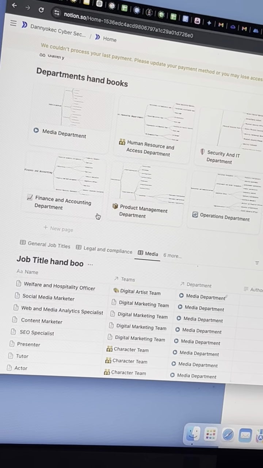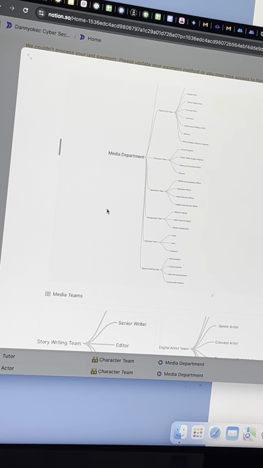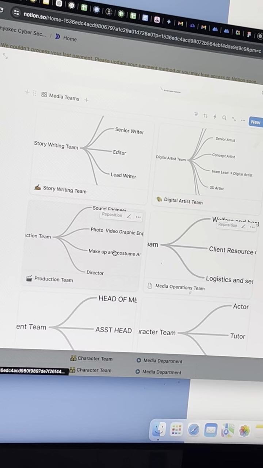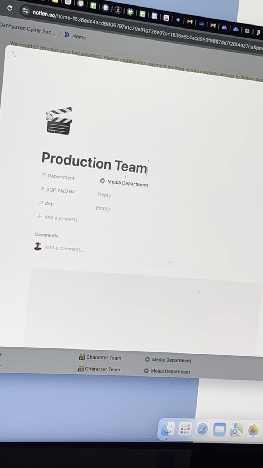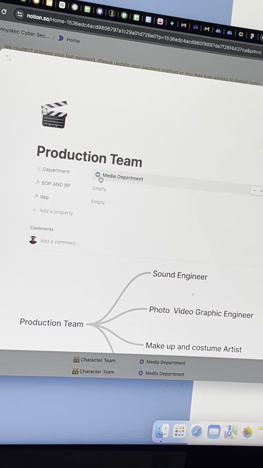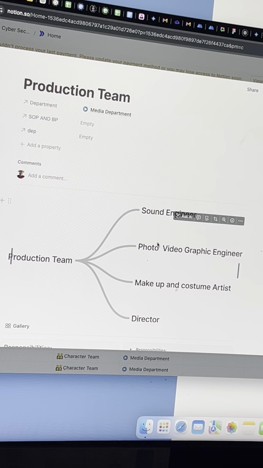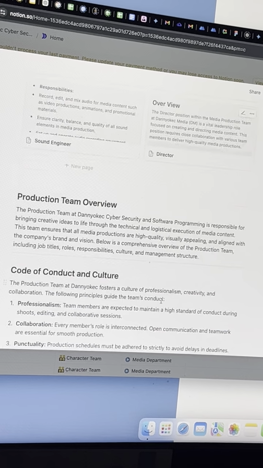Because we will do it at the company, this is the department, right? Inside this department, we have teams. These are the teams. Now inside any of the teams, you will have job titles. So inside a department, you have a team. Inside a team, you have job titles, like the sound engineer is a job title, director is a job title.